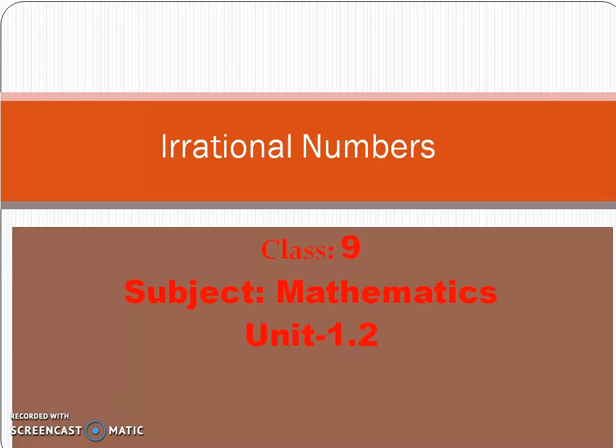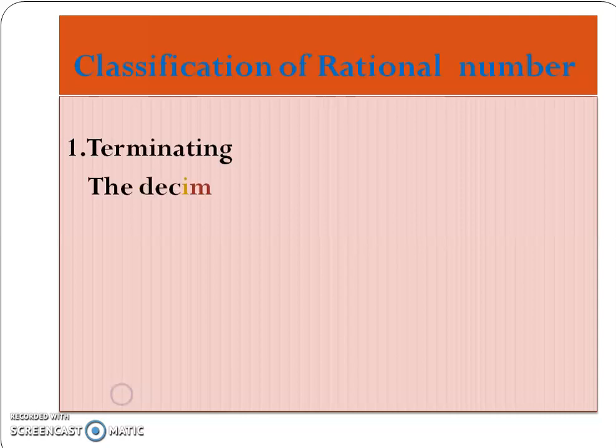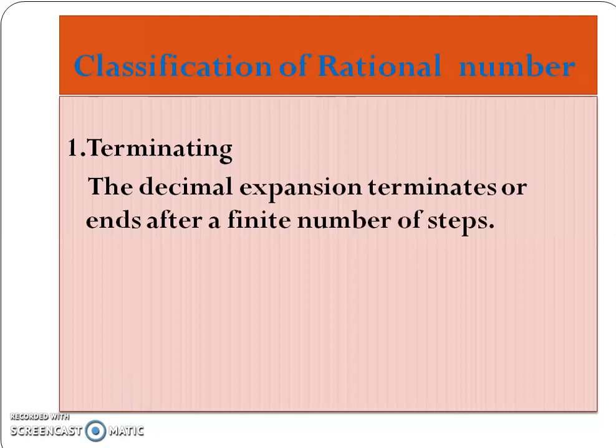Okay students, let's recall the statements of rational number. You already remember that the rational number can be expressed in the form of p by q, where p and q are the integers and q should not be equal to 0. Rational numbers can be classified into two categories, that is terminating and non-terminating.